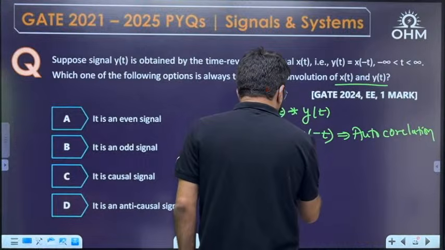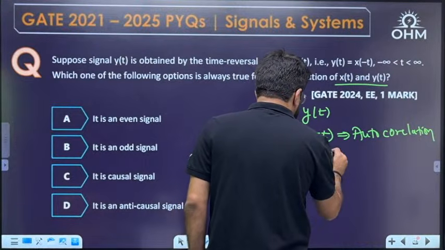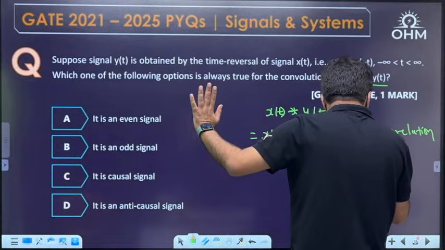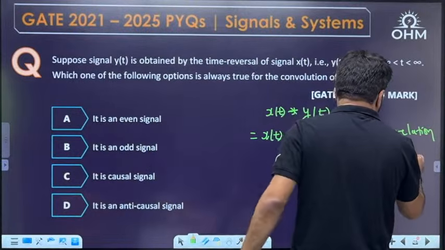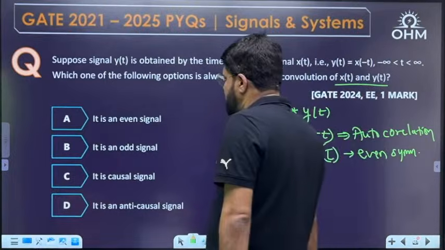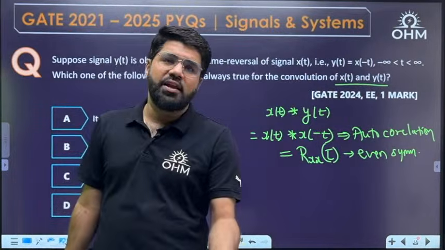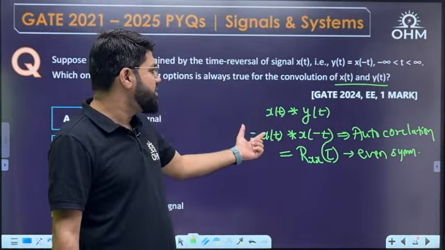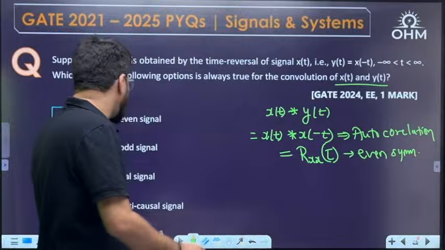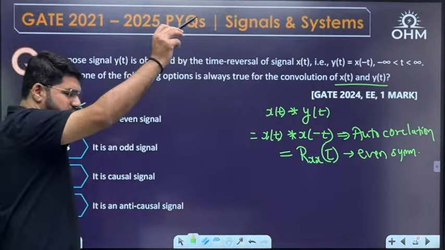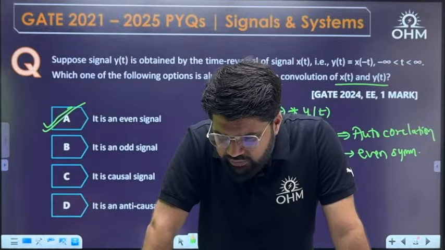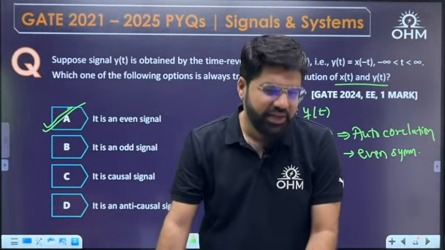We can call this function Rxx(tau), and autocorrelation is always an even symmetric function. So the net result is the autocorrelation function of x. Option A is the correct one.